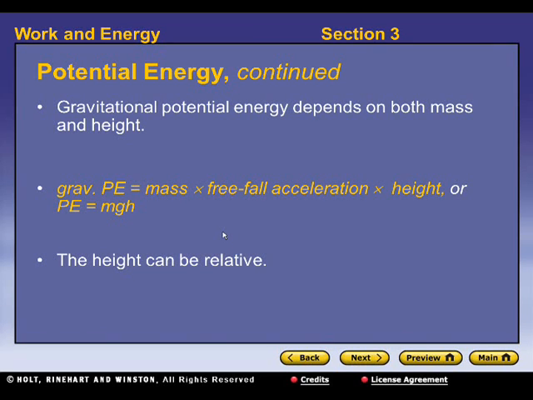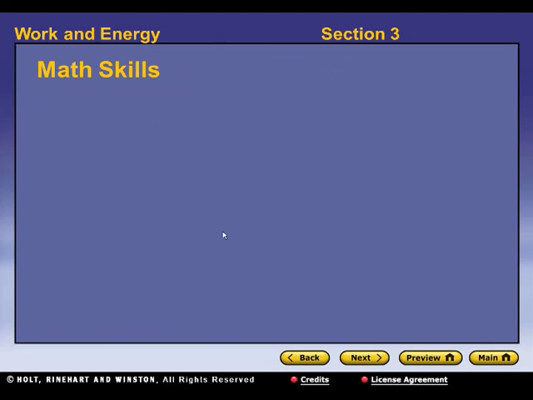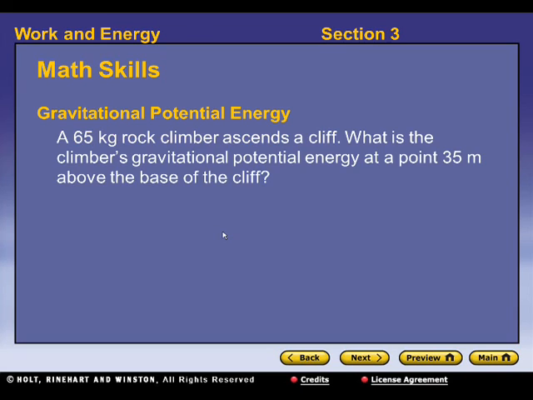So the height can be relative. It depends on what you're measuring the height from. If you're measuring from a tabletop or from the surface of the earth, there are different heights that are involved, so it'll have different energy related to those heights. Alright, so mass skills, gravitational potential energy. We have a 65 kilogram rock climber who ascends a cliff. What is the climber's gravitational potential energy at a point 35 meters above the base of the cliff?